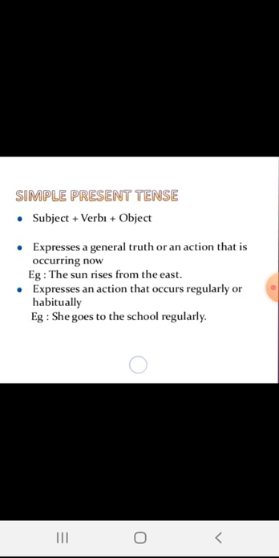And the sentence structure for simple present tense is subject plus first form of the verb plus object. We add s or es to the first form of the verb depending upon the subject. If the subject is singular, we add s or es, and if the subject is plural, the verb will remain the same. So I hope simple present tense is clear to everyone.